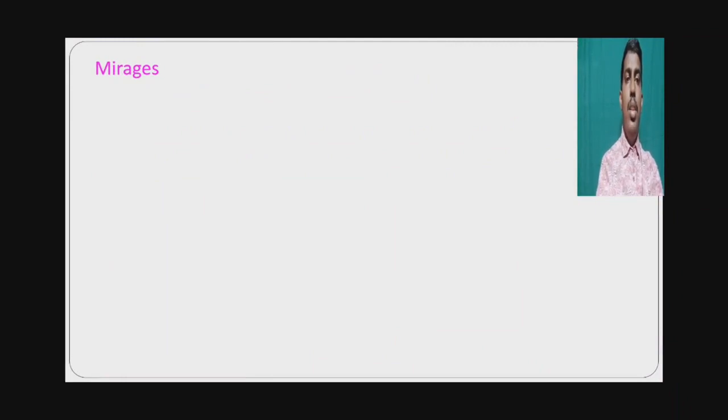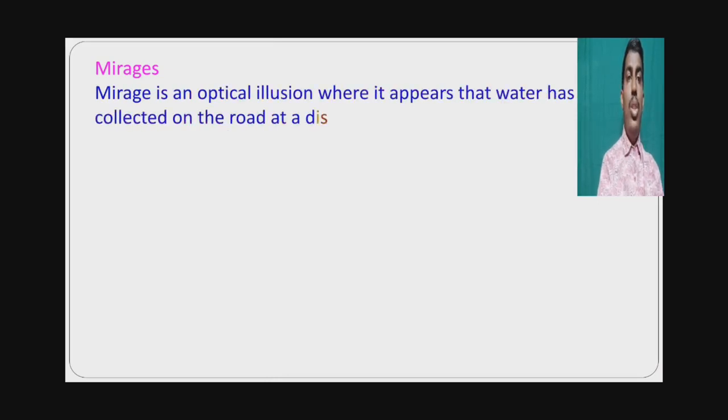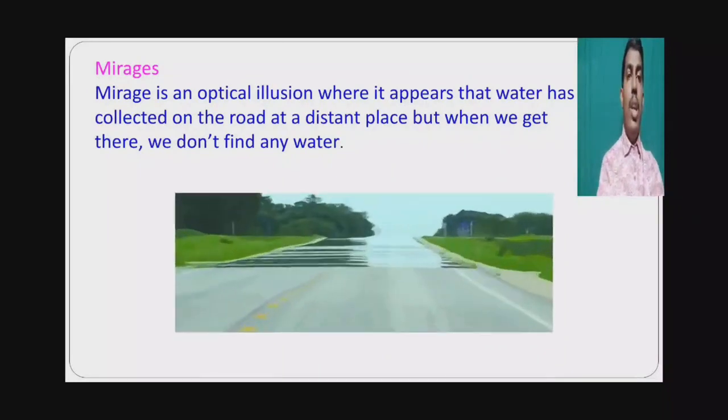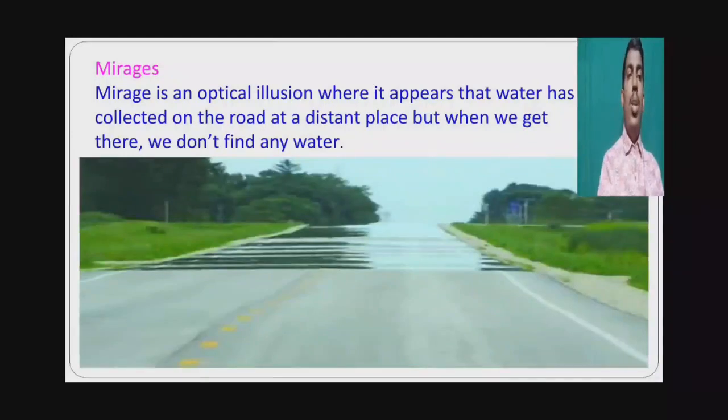Mirages. This is a very important long question. Mirage is an optical illusion where it appears that water has collected on the road at a distant place. But when we get there, we don't find any water. In deserts also, we can observe mirages.